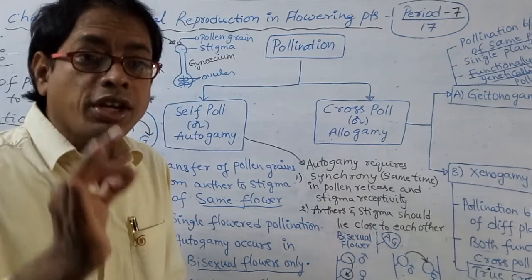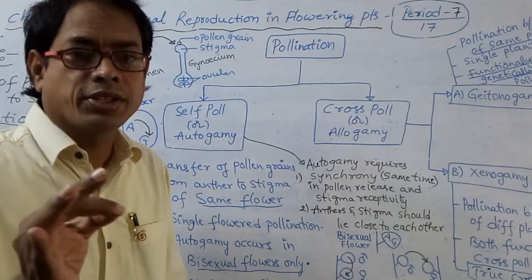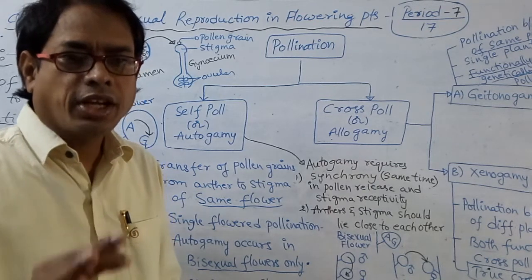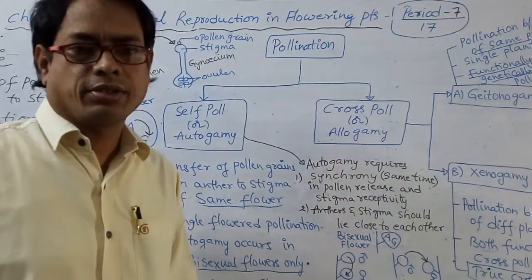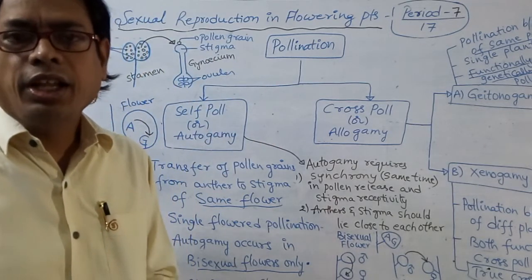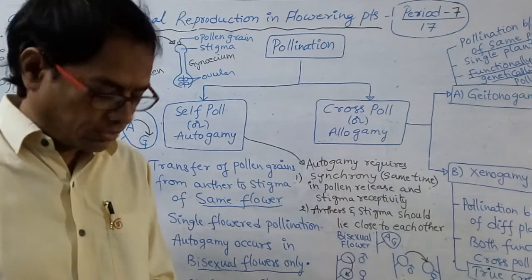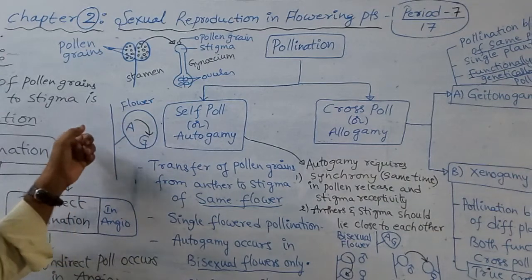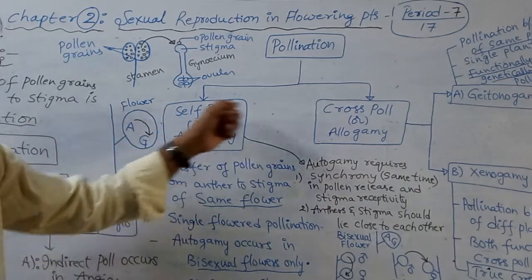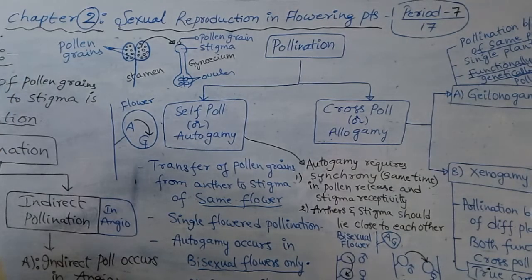So, assured seed set even in the absence of pollinators is applicable for cleistogamous flowers. That is very, very important. Please note down the points. Try to understand. Thank you very much.